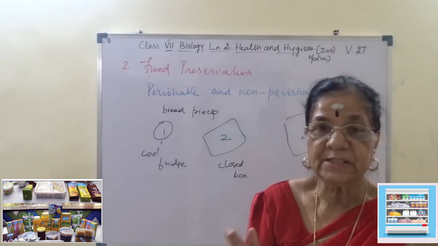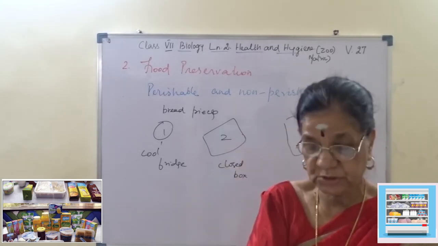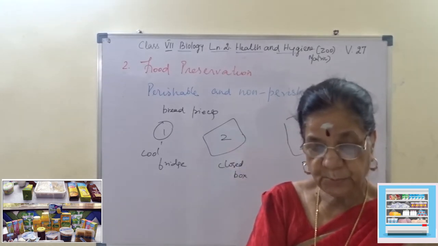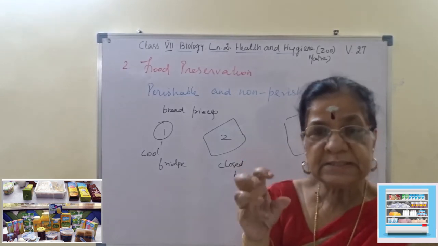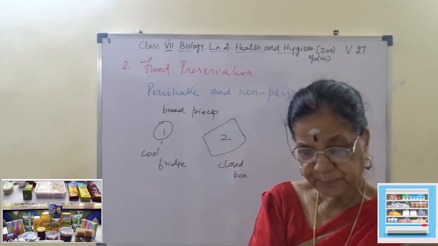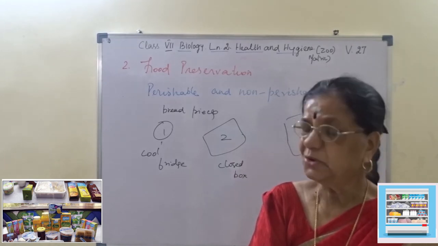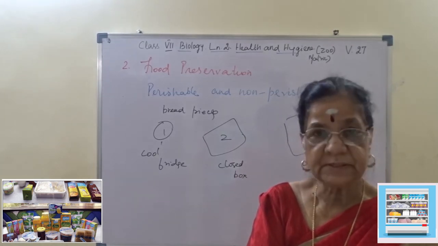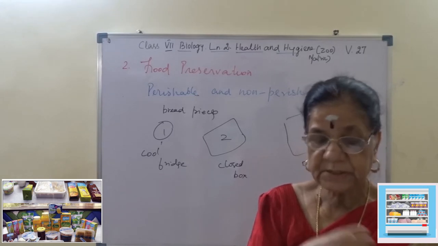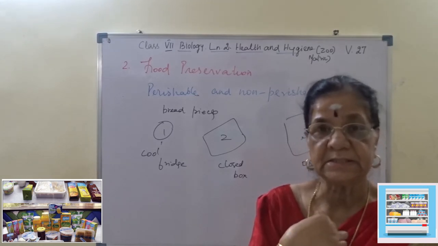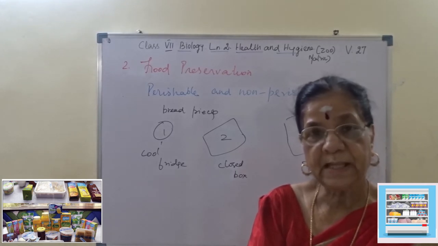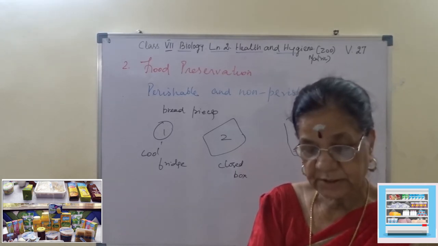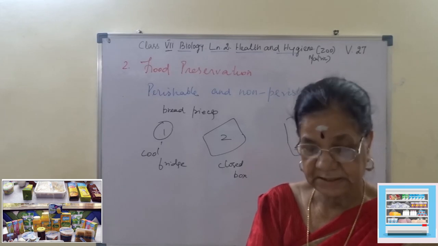Food is prone to microbial activity, prone meaning it catches easily, if it is not kept in hygienic conditions. So I repeat, food is prone to microbial activity if it is not kept in hygienic conditions.